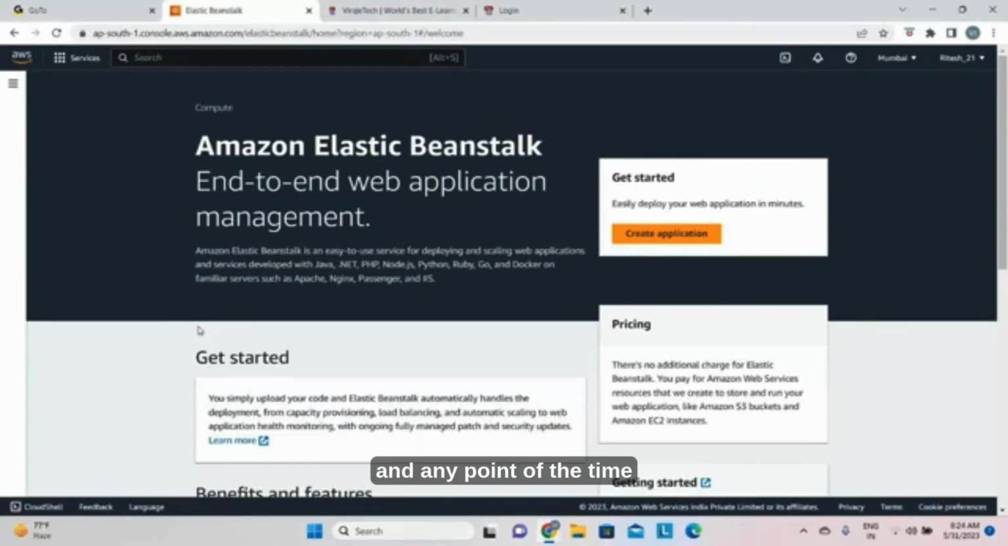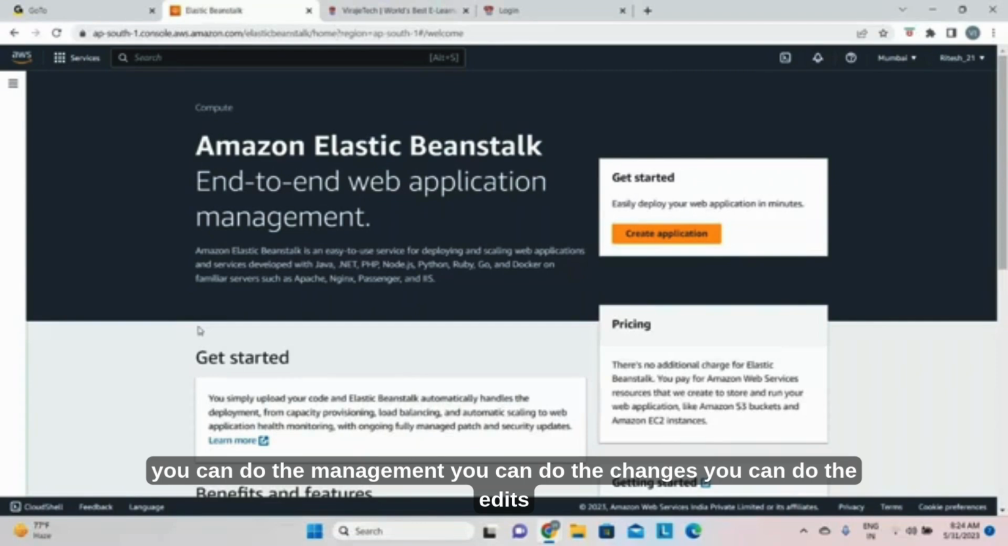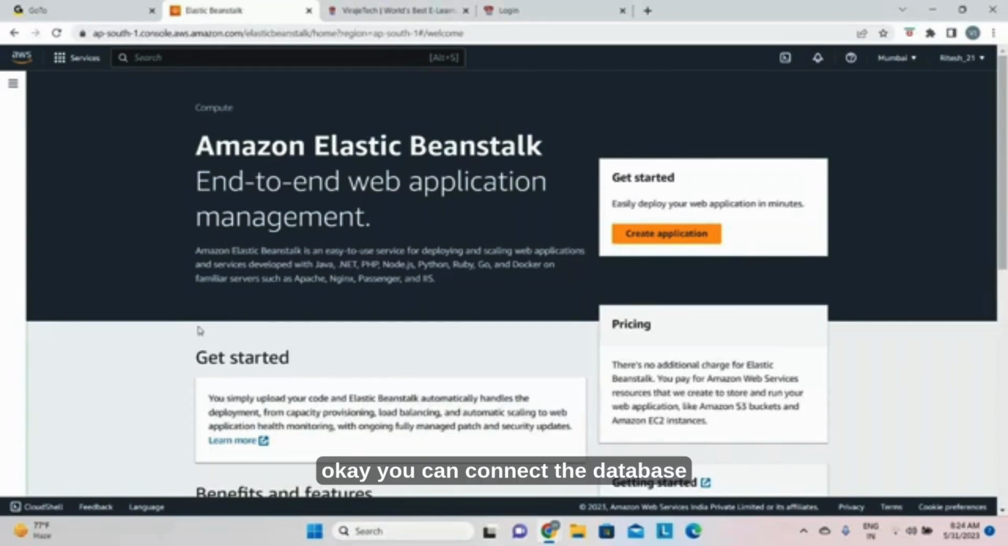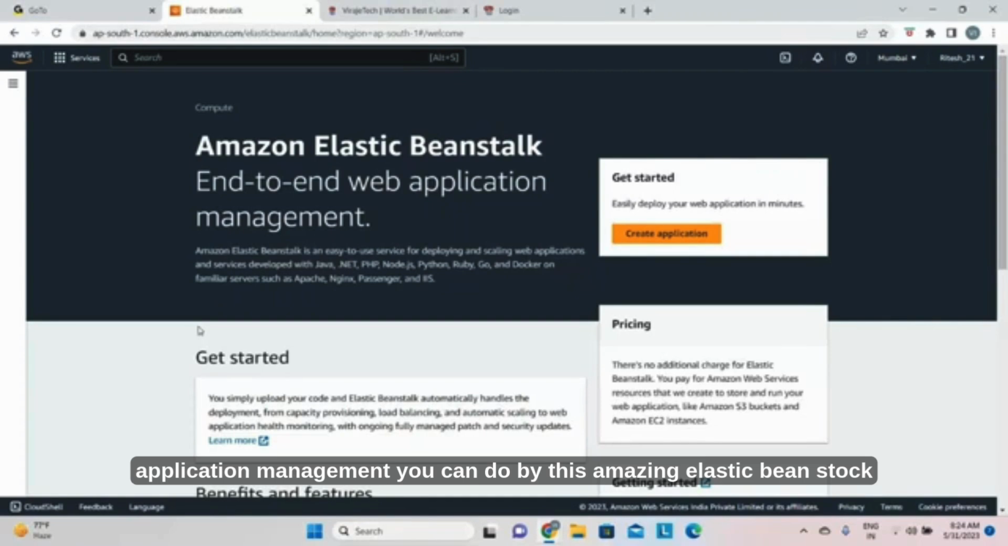Okay. And at any point of time you can do the management, you can make the changes, you can do the edits. You can connect the database. You can launch your backend APIs with the Amazon Elastic Beanstalk service. So basically we can say it is the deployment management service. Complete application management you can do with this Amazon Elastic Beanstalk.